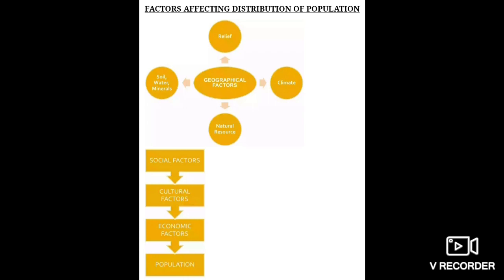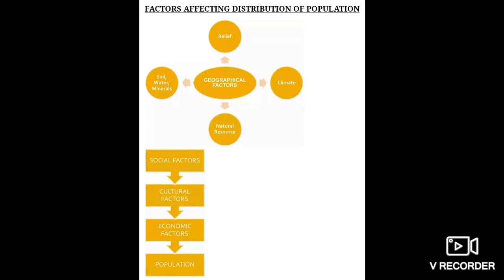Economic means the area which deals with money and wealth. Industrial areas provide employment opportunities. A large number of people are attracted to these areas. Which areas? Industrial areas, right? Just like Osaka in Japan and Mumbai in India, which are densely populated areas.